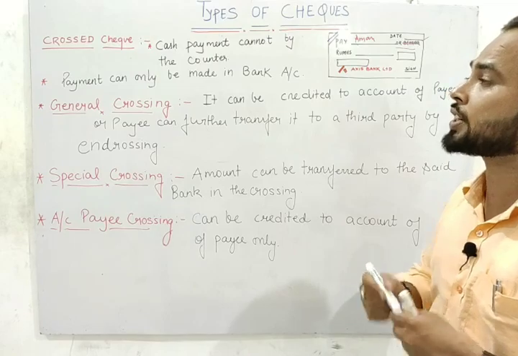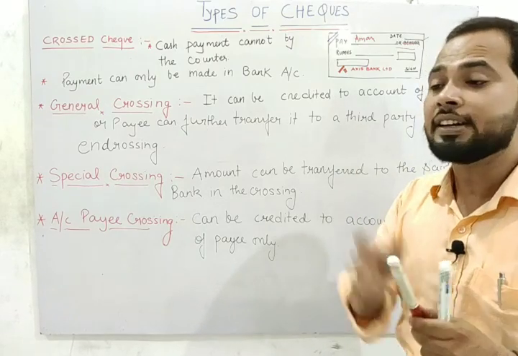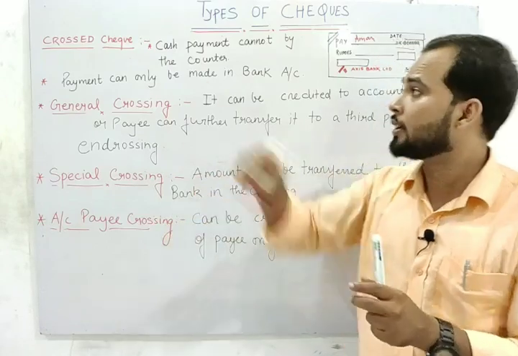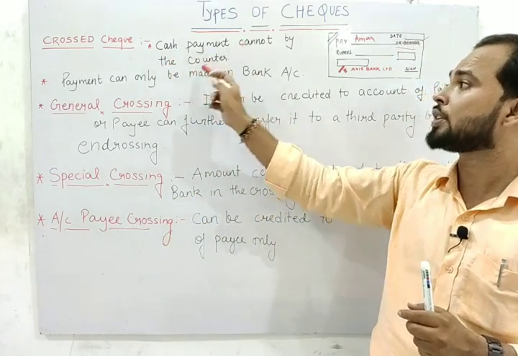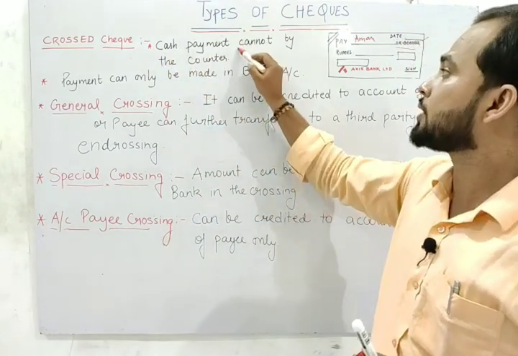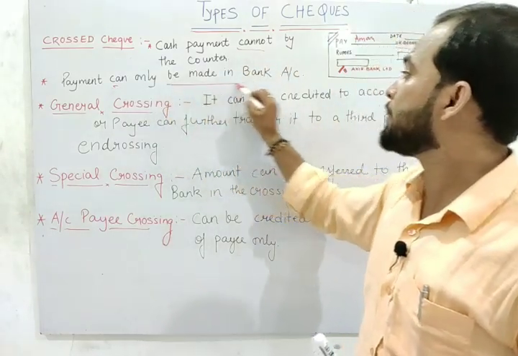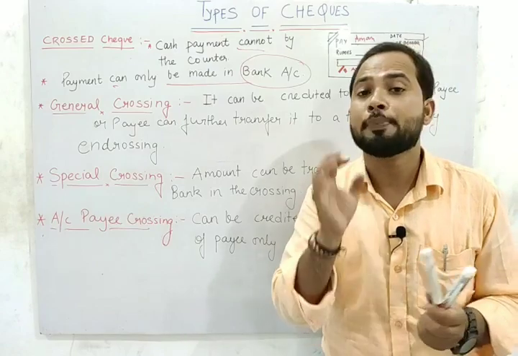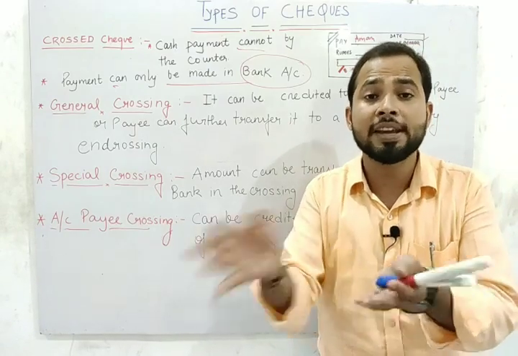And what about the cross check? In case of an open check, it was encashed at the counter, but a cross check cannot be encashed through the counter. Payment can only be made into a bank account. It means in case of a cross check, a bank account is compulsory, meaning the payee must have a bank account.